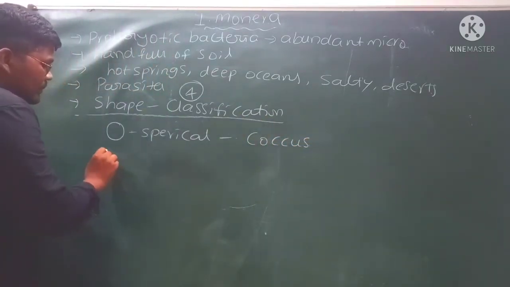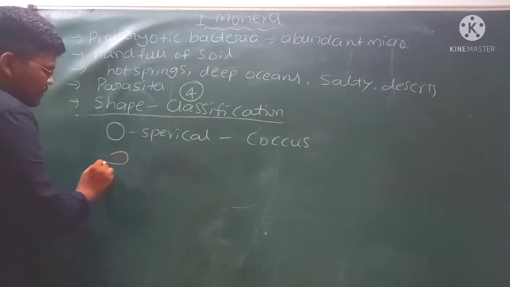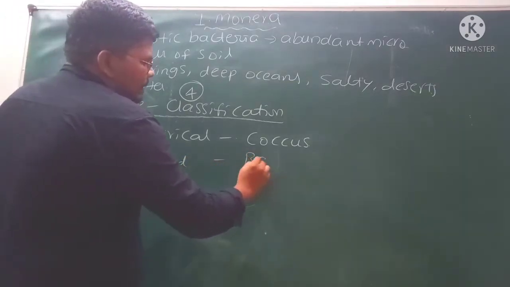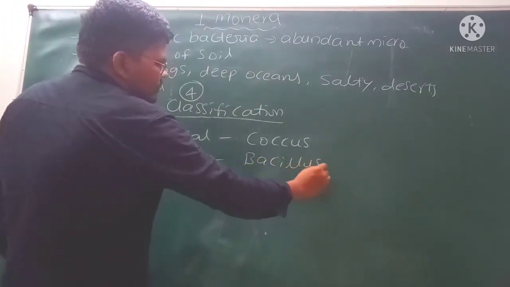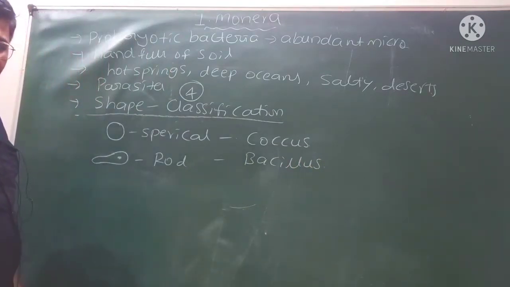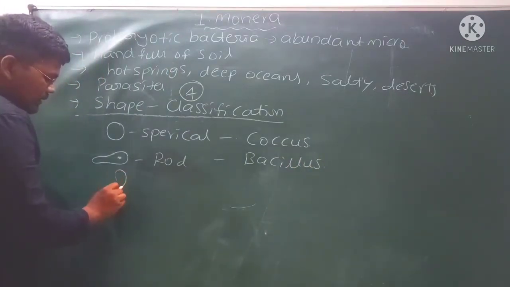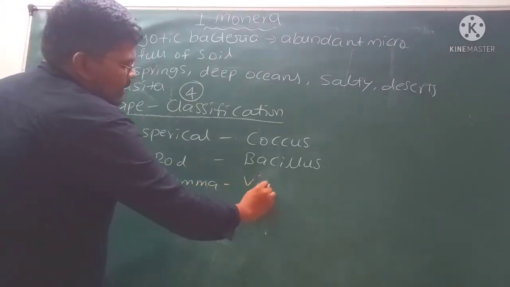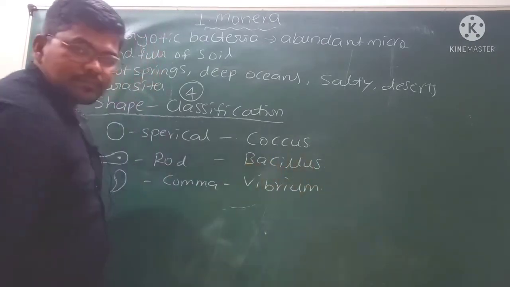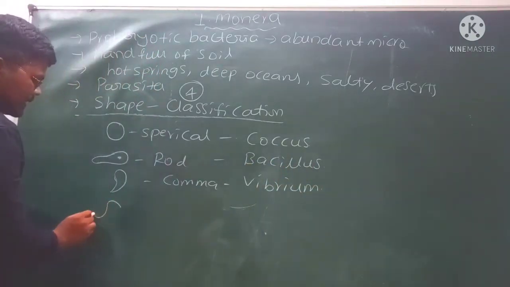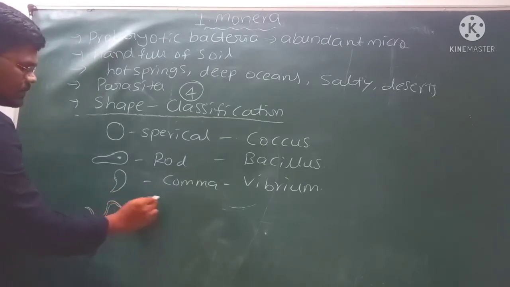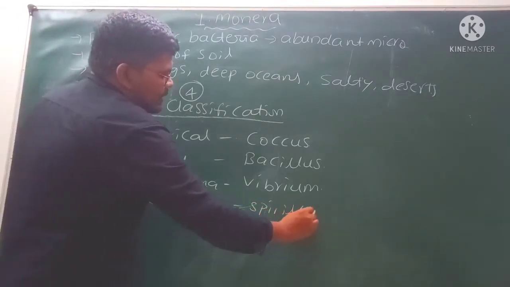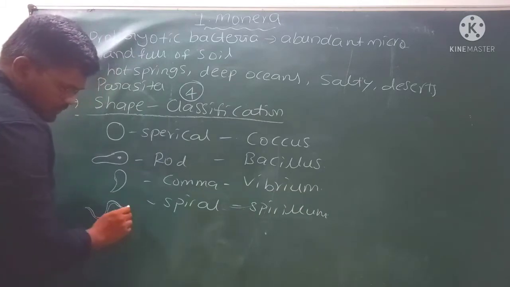Next, if the bacteria are in a rod shape, those are called a bacillus. Next, if the bacteria are in a comma shape, those are called a vibrio. Then if the bacteria are in a spiral shape, those are called a spirillum.